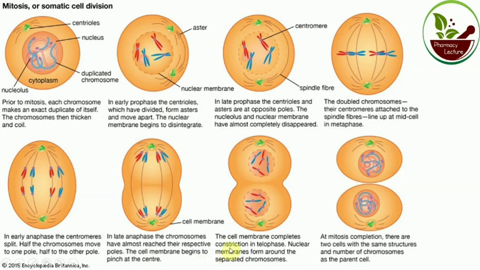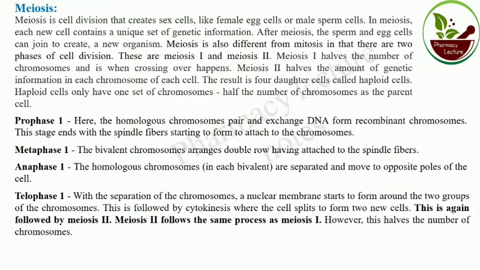Then the membrane completely constricts at telophase and the nuclear membrane forms around the separated chromosomes. This is the cell division of the mitosis process.